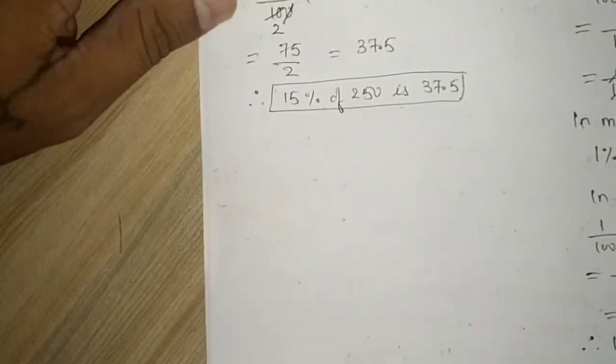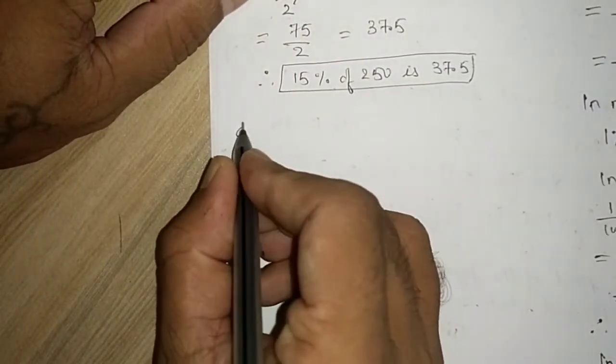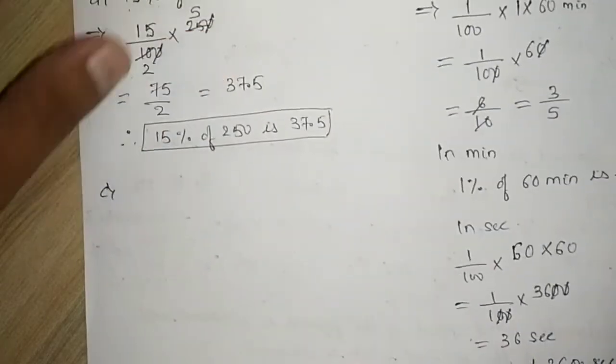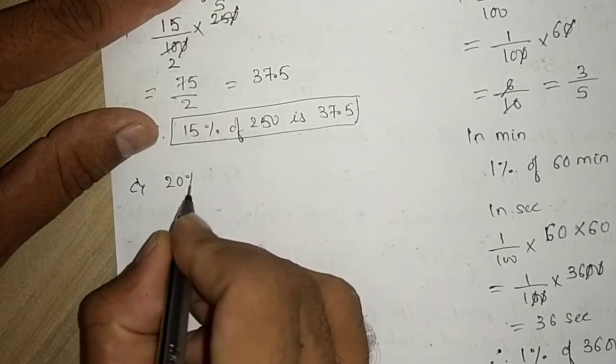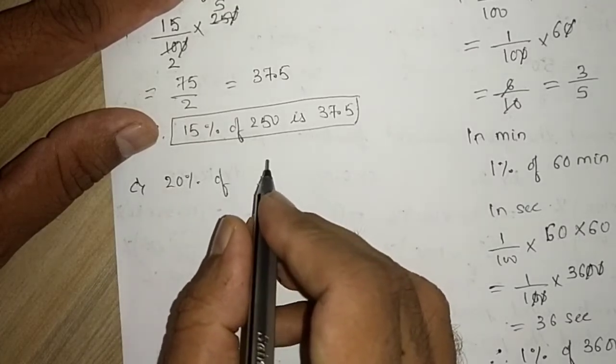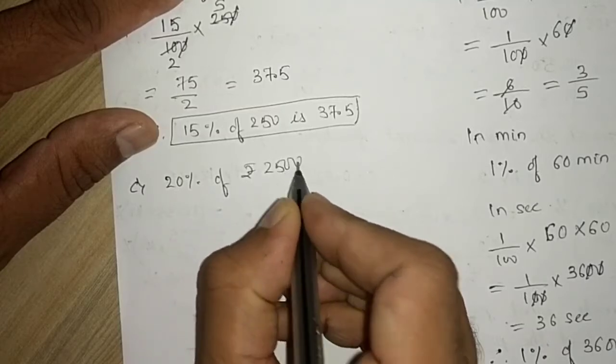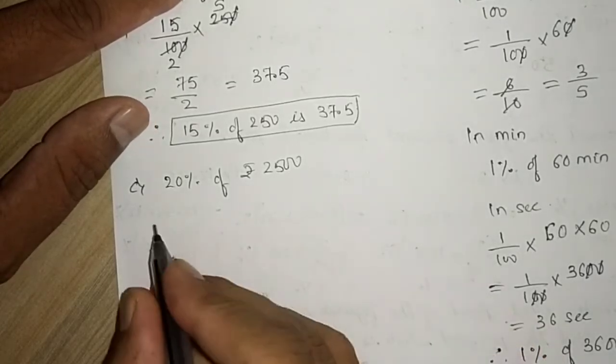Moving to next part, that is part C. Part C says 20% of 2500 rupees. Nothing to worry.